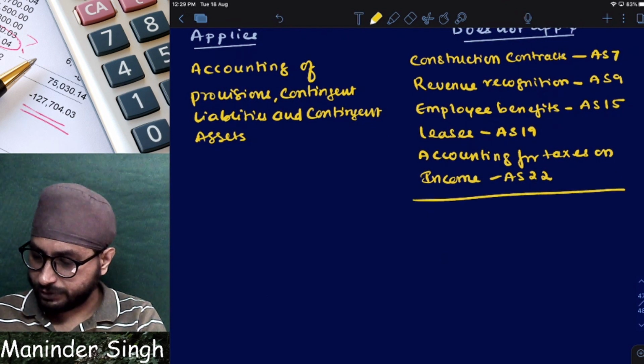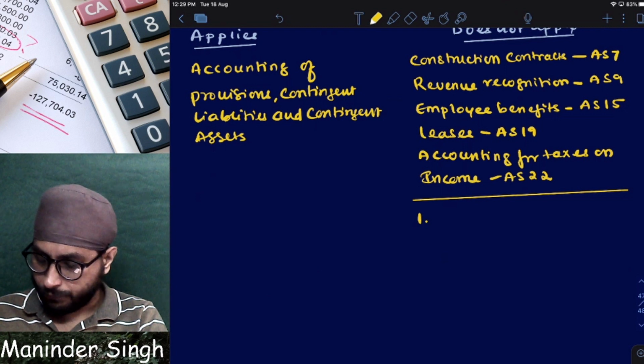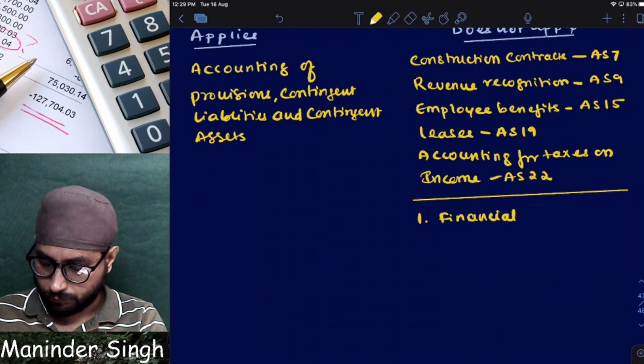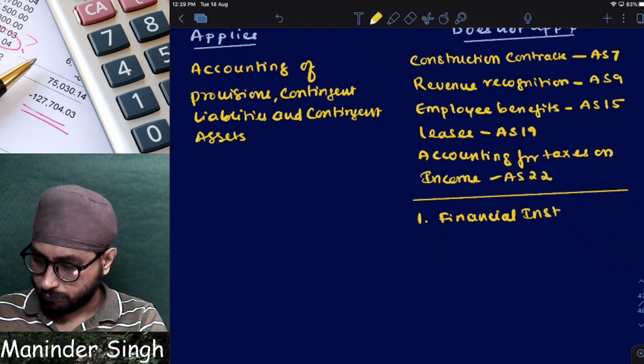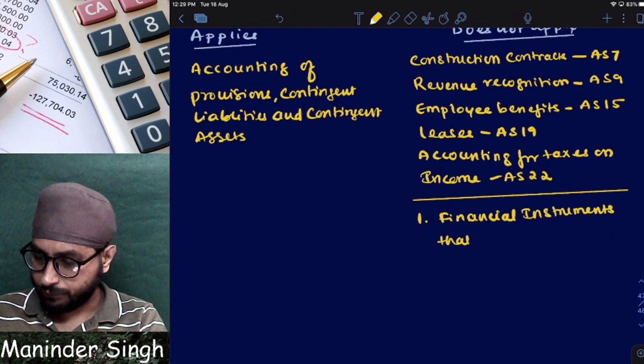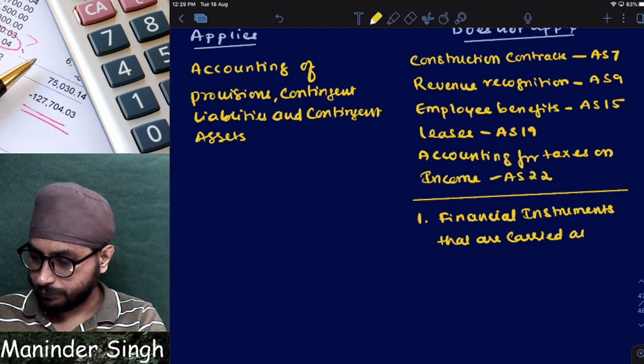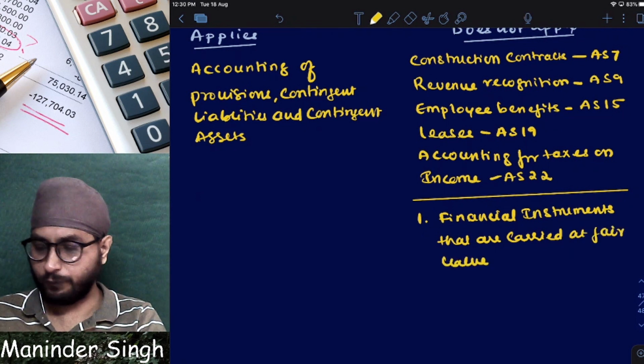Next, in addition to this, financial instruments that are carried at fair value.